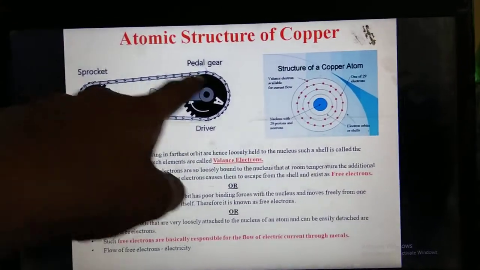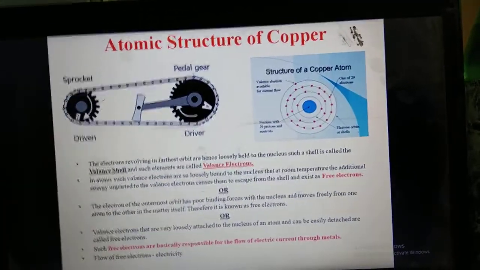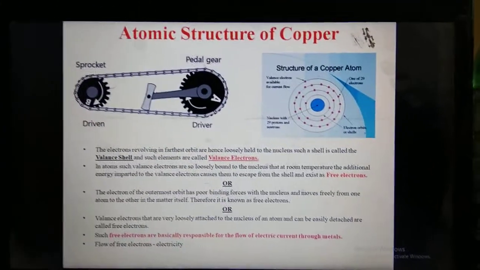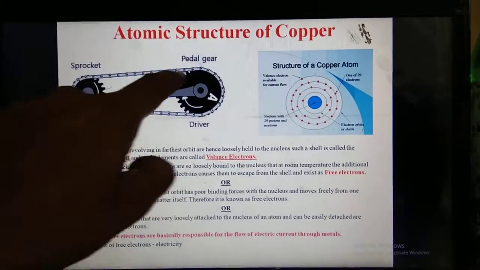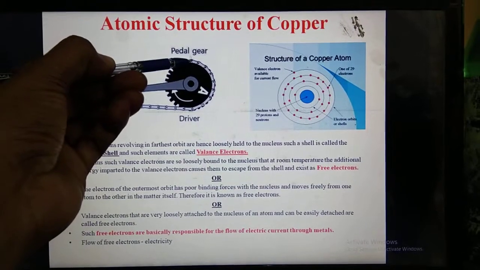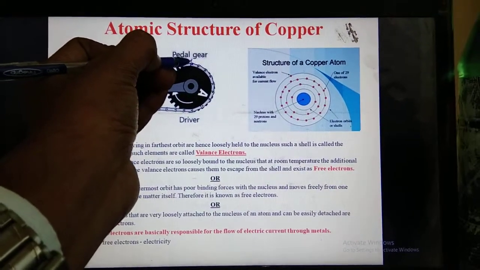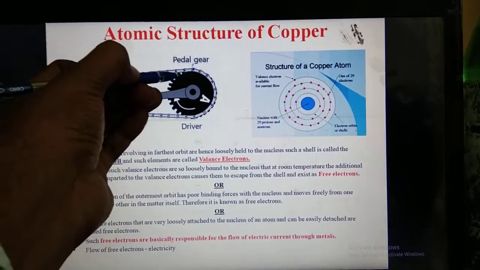So this is the chain wheel system of any cycle, or you can take a vehicle. Here I am assuming this point is the first point. I am taking this point as 1, and this is the complete chain cycle.